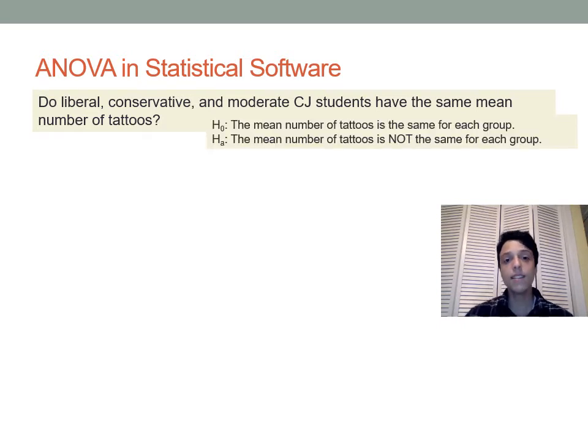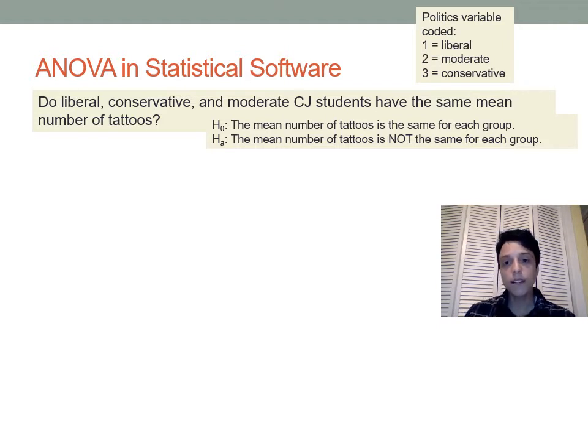So the hypotheses that we're going to be testing are whether the mean number of tattoos is the same for liberal, conservative, and moderate students in the population, or whether these different groups, so liberal, conservative, and moderate, differ in the number of tattoos that you all have. And again, we can only rule out the null hypothesis, which is that the number of tattoos is exactly the same for each group. We will not have any information about which group, if any, differ from the others.